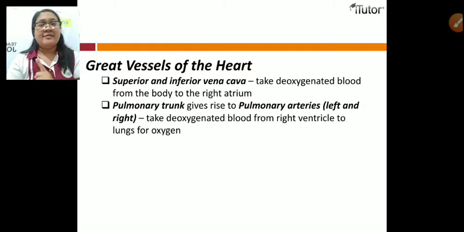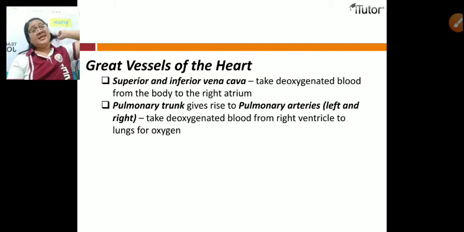We have here the pulmonary trunk. The pulmonary trunk gives rise to the pulmonary arteries, the left and the right. It takes deoxygenated blood from the right ventricle to the lungs for oxygenation. This vessel arises from the right ventricle of the heart, extends upward, and divides into the right and left pulmonary arteries.